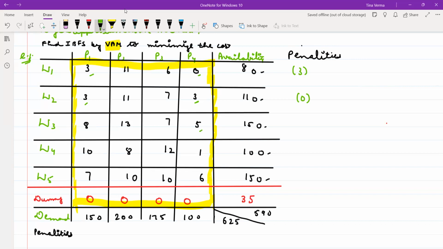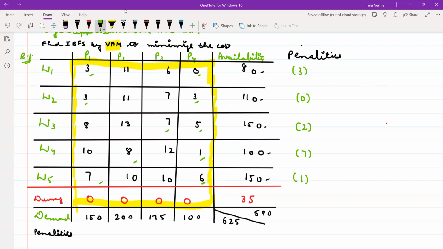The minimum cost here is 5 and the next minimum is 7, so the difference will be 2. The minimum cost here is 1 and the next is 6 and 7, so the difference here will be 1. Is it clear how I have calculated the penalties row wise?